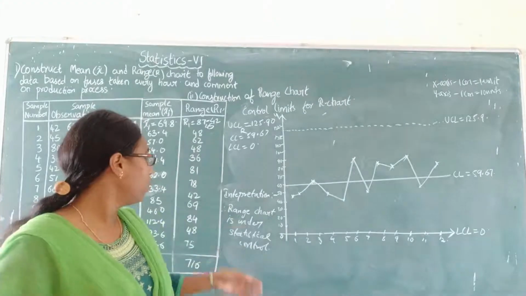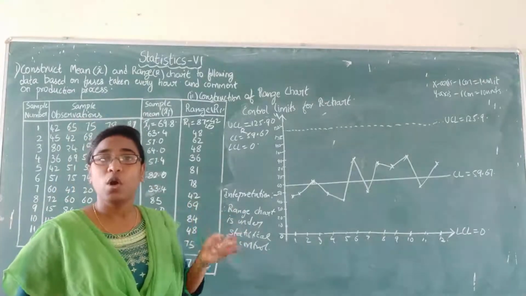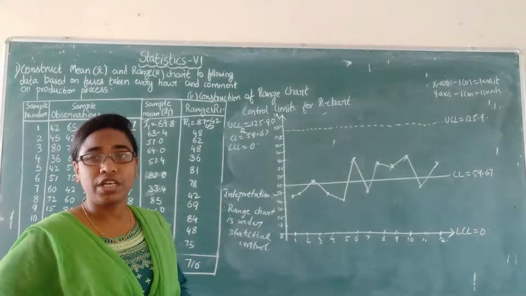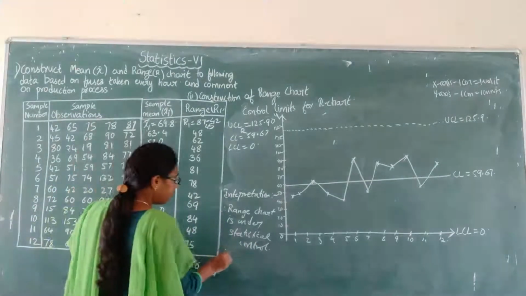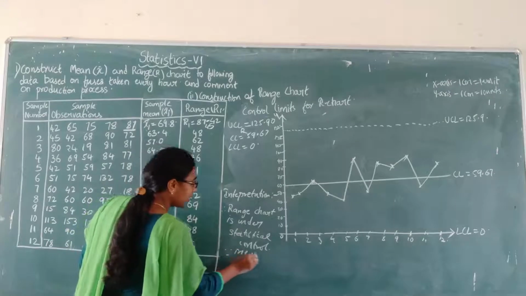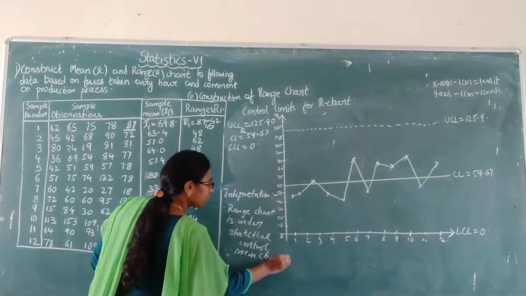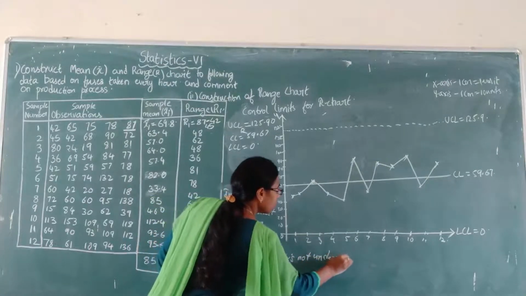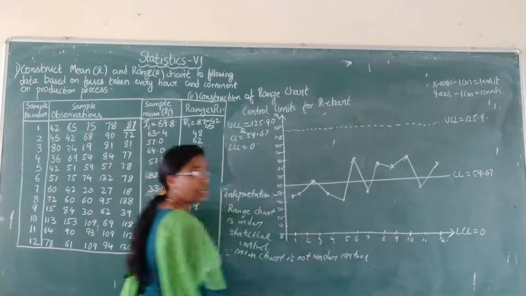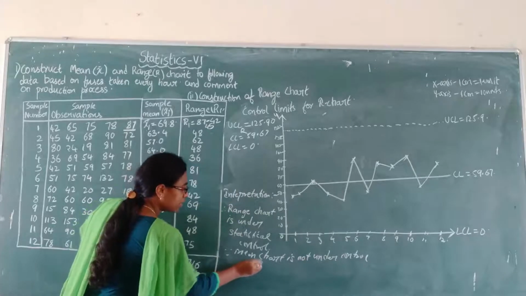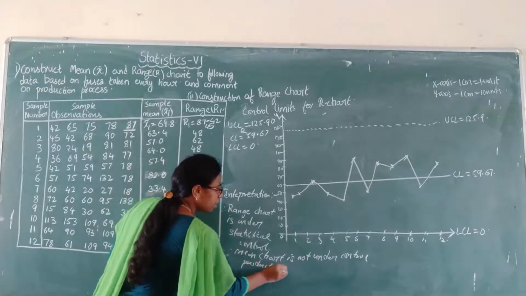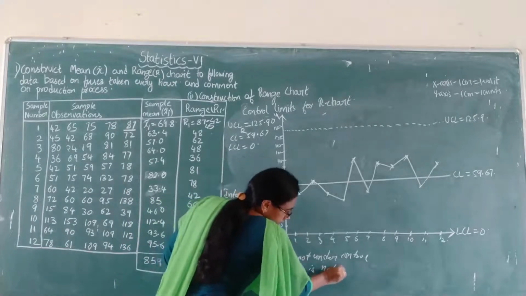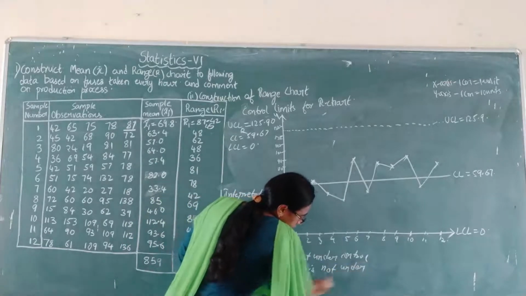We cannot conclude based on only one chart. Always check both charts. Since the mean chart is not under control, the conclusion you write is that since one chart is not under control, the total production process is not under statistical control.